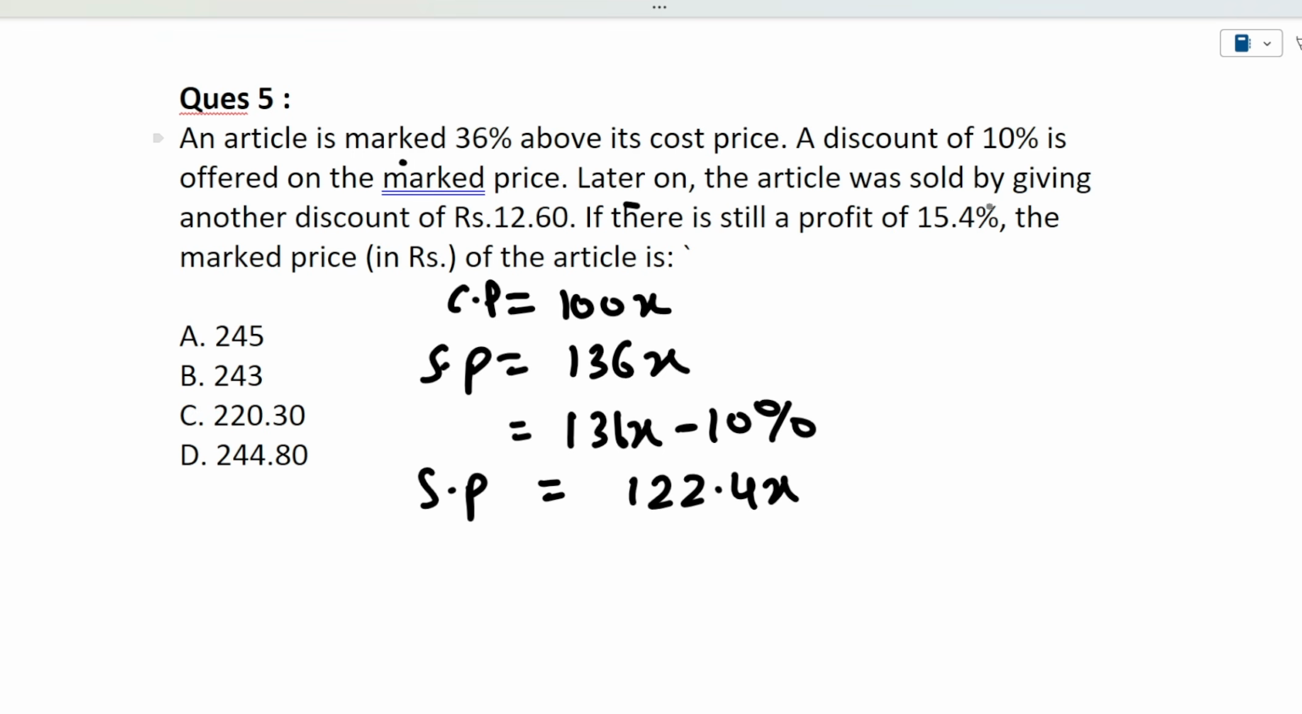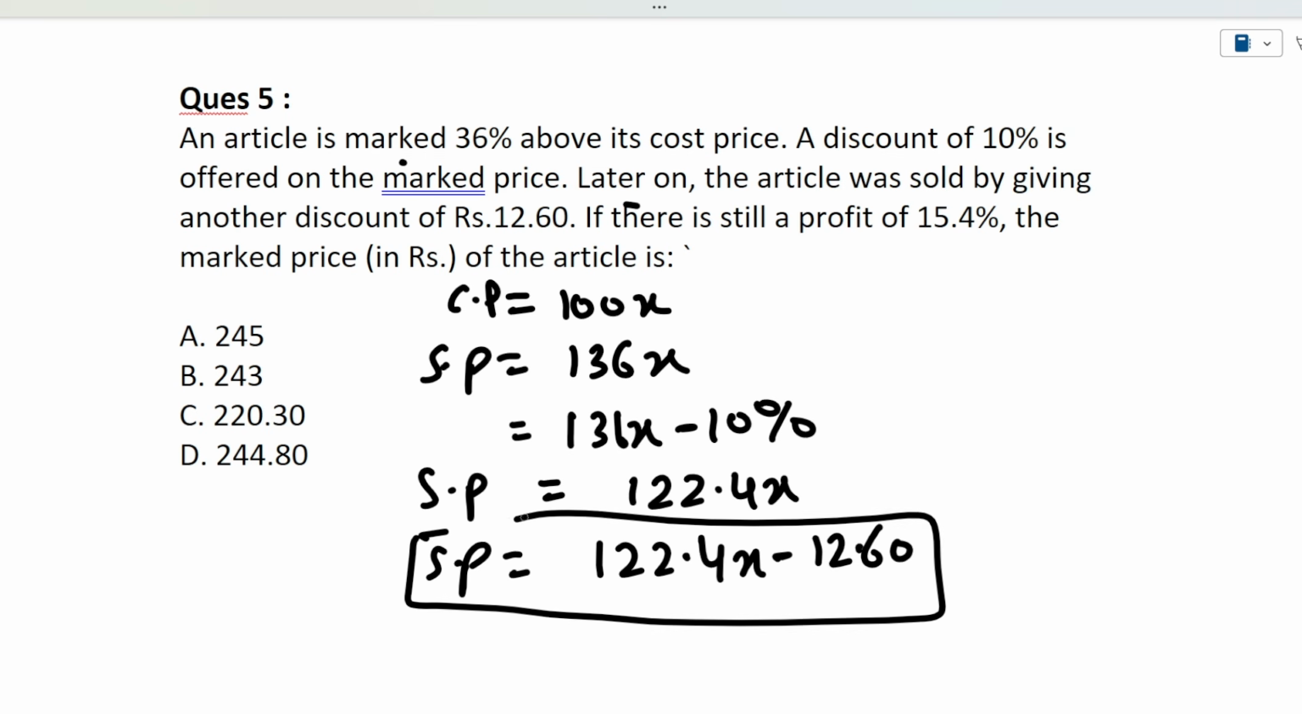Later on, the article was sold by giving another discount of 12.60. So the actual selling price becomes 122.4x minus 12.60, right? So this is what the selling price is. Now, there is still a profit of 15.4. After selling at this, there was still a profit of 15.4.